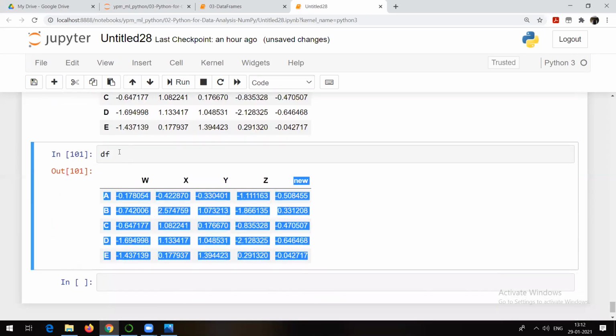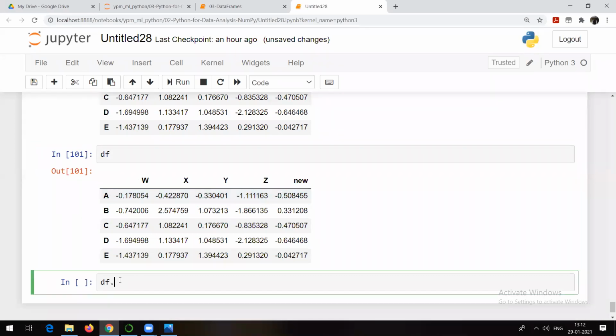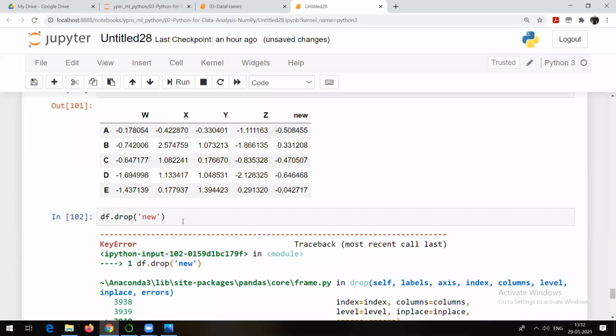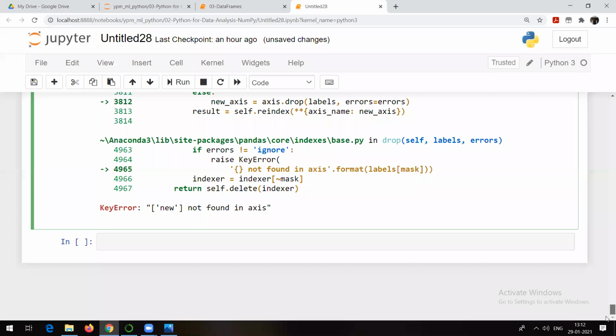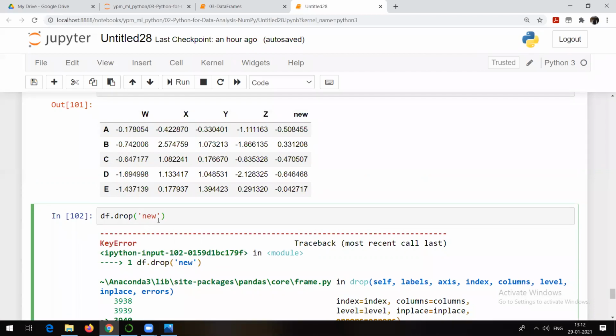Now let's see how to apply an operation like df.drop. Suppose I want to drop it. So what you can do is df.drop and the name of that particular column. Okay, it says df of new not found in axis. So we need to give the axis, as in numpy. I think we have come across this particular axis. Or if not, let me tell you what axis is.